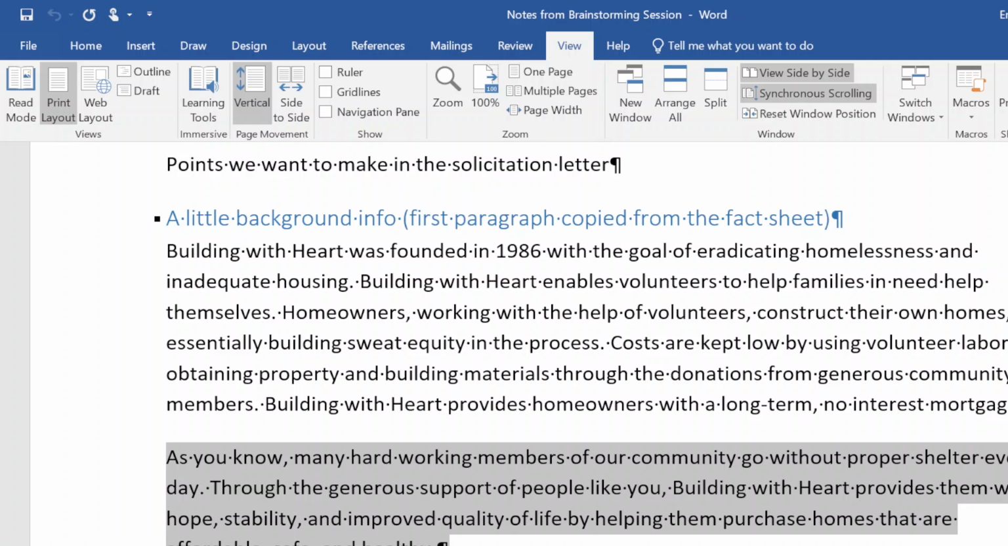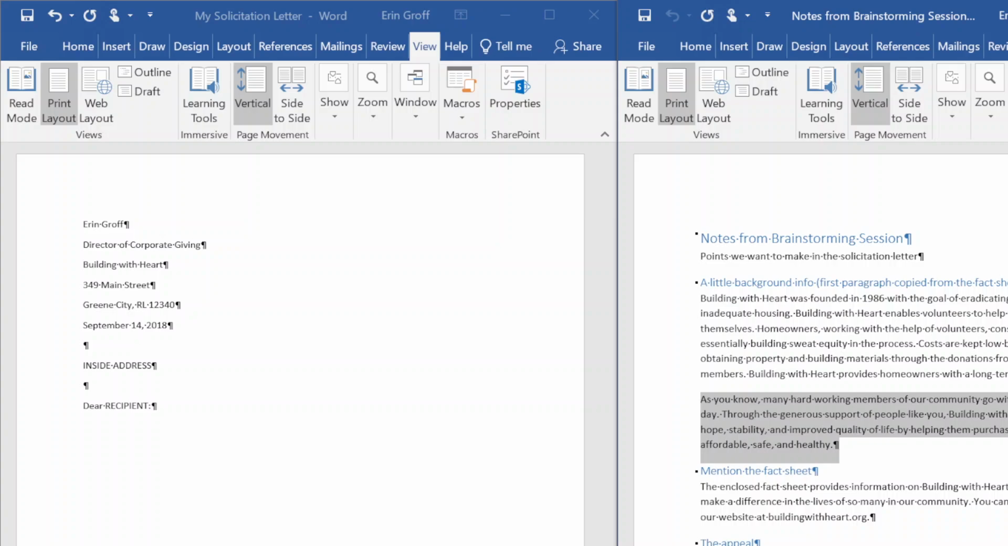Number 1, copy the selected text. In the Notes from Brainstorming Session document window, select the Restore Down box so you can see both documents side by side again. So I'm going to click on Restore Down, and it brings them side by side again. Make sure the As You Know paragraph is still selected. If not, just click and drag to select it again.